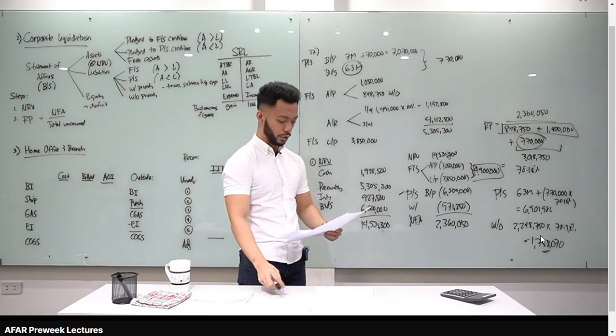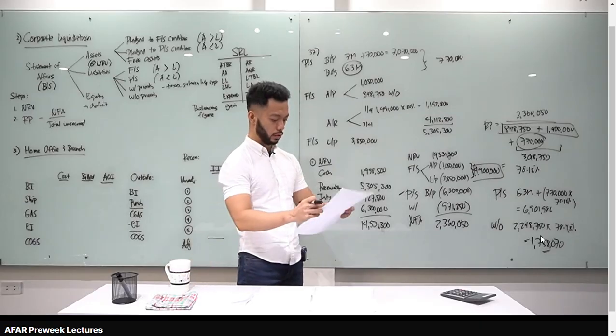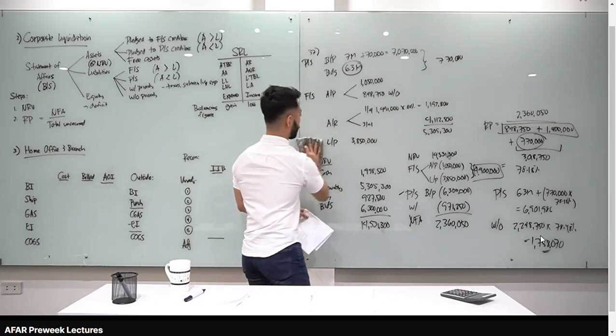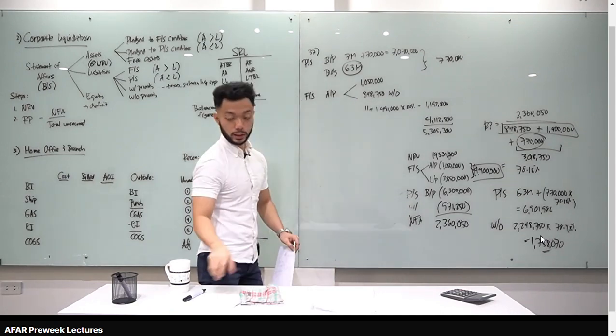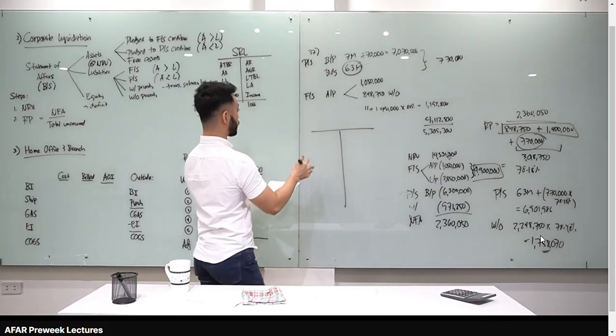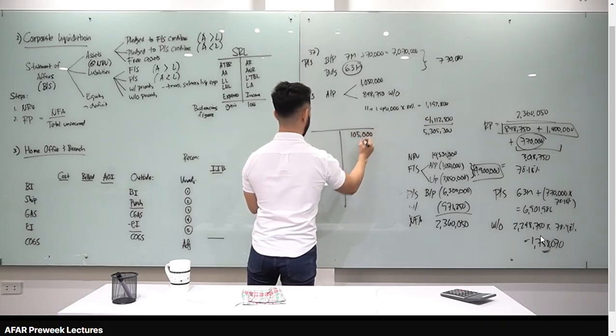Sige, let's go to number 38. Doon naman tayo sa statement of realization and liquidation. Okay, so apply lang natin, class, yung T account na pinakita ko sa board. Erase ko na to para may space tayo. So, unahin muna natin lahat ng assets. Okay? So, assets muna. Assets realized, saan natin lalagay yan? Sa credit yan. Yan yung nabenta natin. Yan yung proceeds kung magkano natin nabenta.